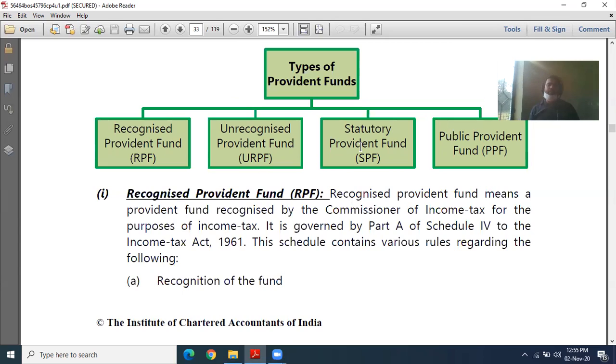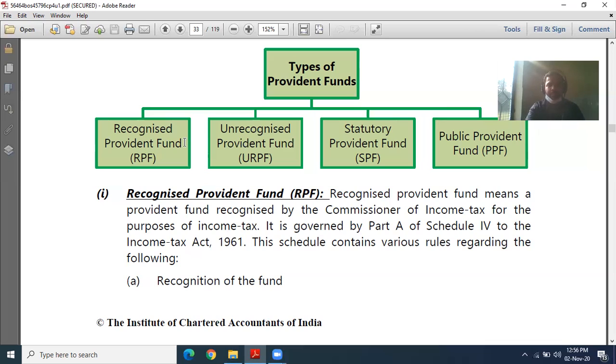Recognized provident fund means when you invest in funds recognized by the central government, then you and the employer also invest the same amount in that fund and you will get interest on that. The government provides the highest facilities on the recognized provident fund. Whereas unrecognized funds are created by the employer but not recognized by the government. And statutory provident fund is created by the central government and you have to deposit the money with the central government.